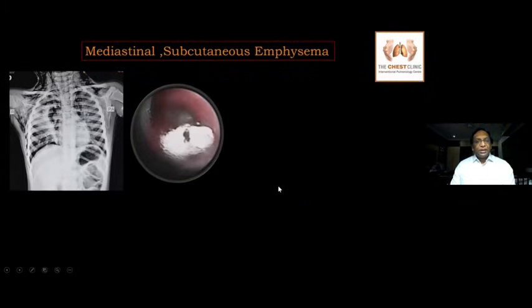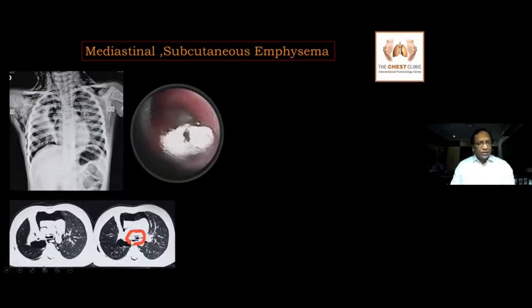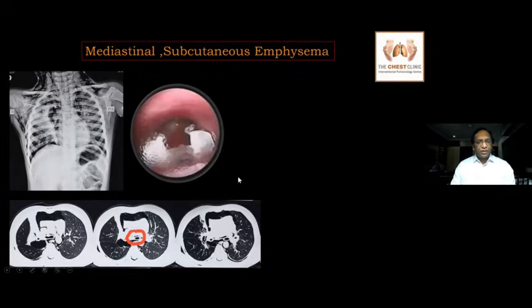So foreign body can also present with mediastinal and subcutaneous emphysema. This was a young girl presented with severe extensive mediastinal emphysema, very short duration. In the CT scan, you can see that's the lower end of the trachea. In the right main bronchus, there is an opacity, and the left main bronchus is open. And the right intermediate bronchus and the left main bronchus is open. So there is a foreign body inside the right main bronchus. So extracted with the optical forceps.